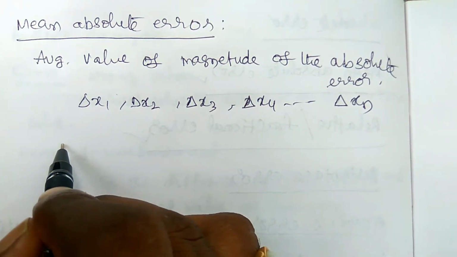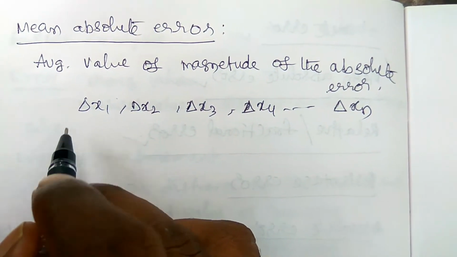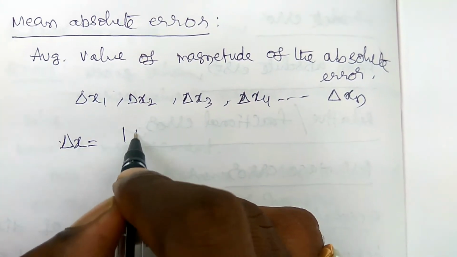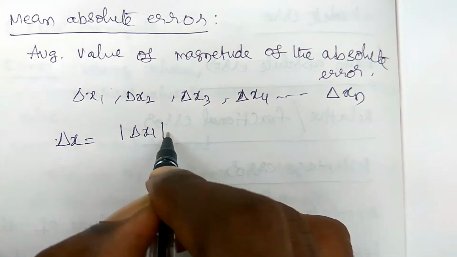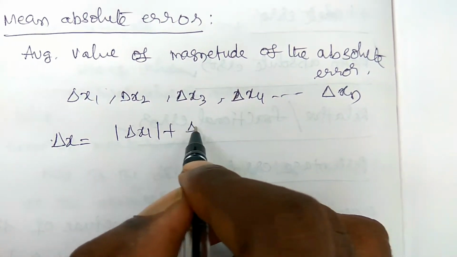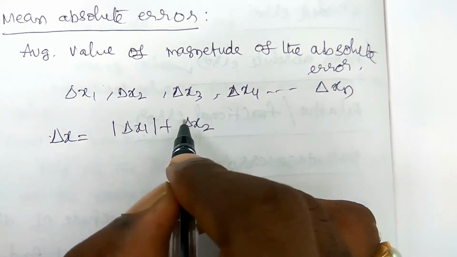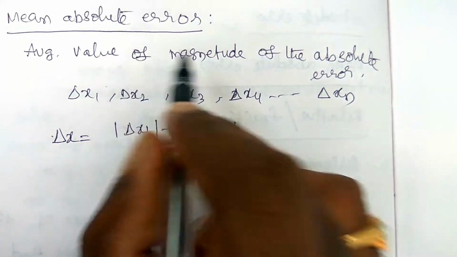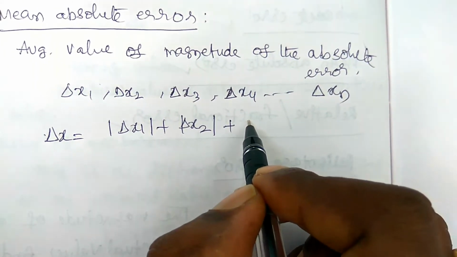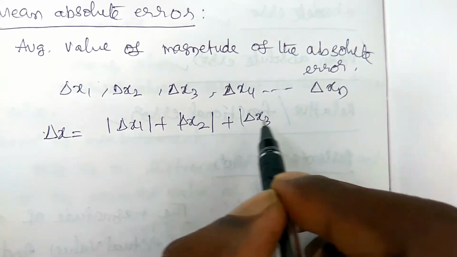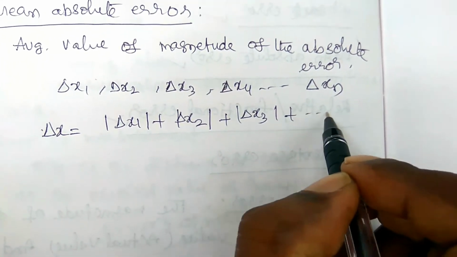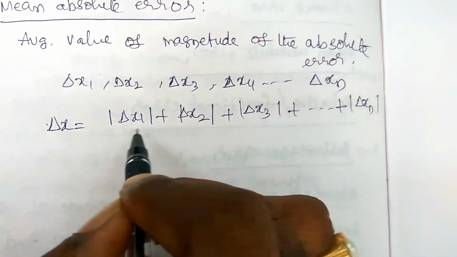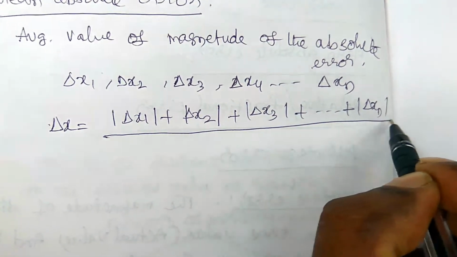Then the mean absolute error delta x should be written as modulus of delta x1 plus modulus of delta x2 plus modulus of delta x3, and so on up to delta xn, divided by n, the number of values.